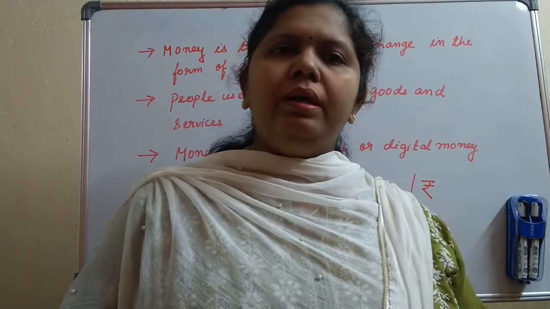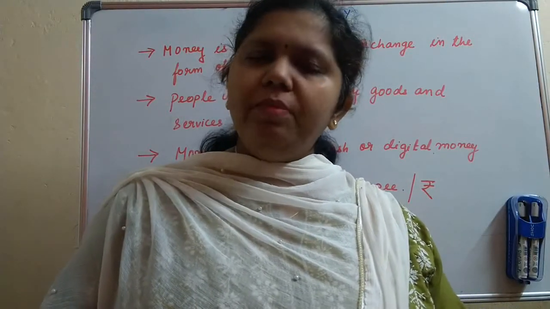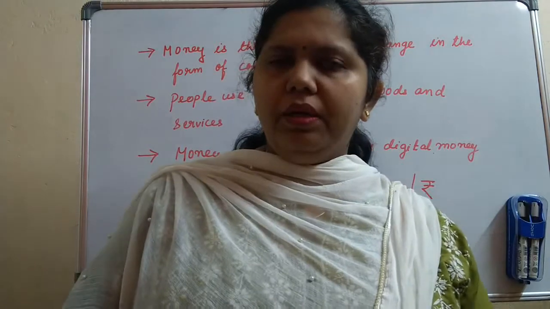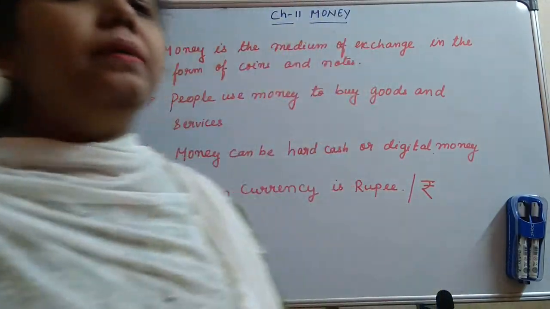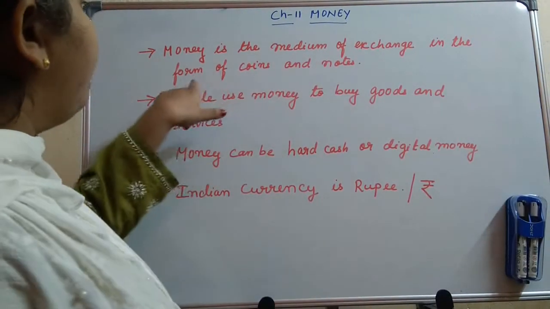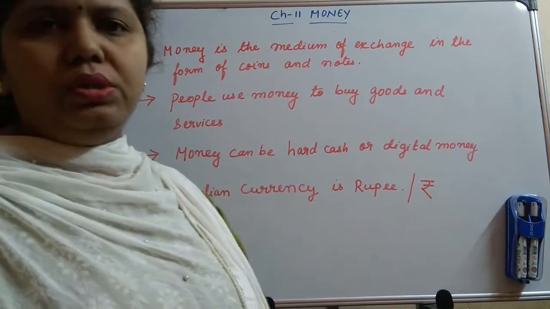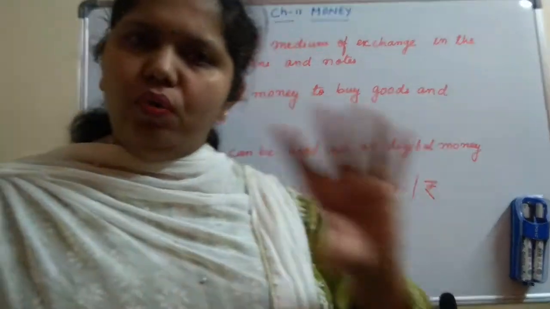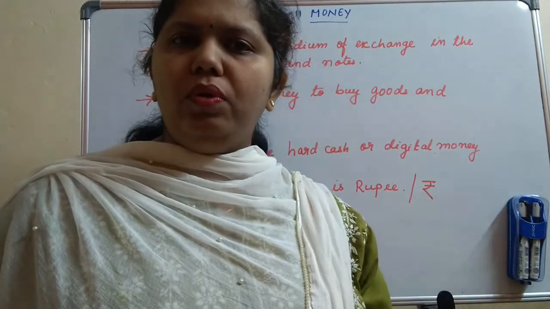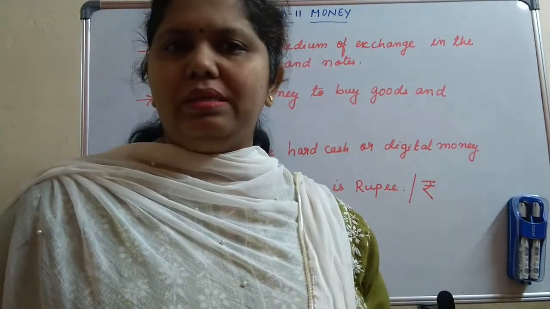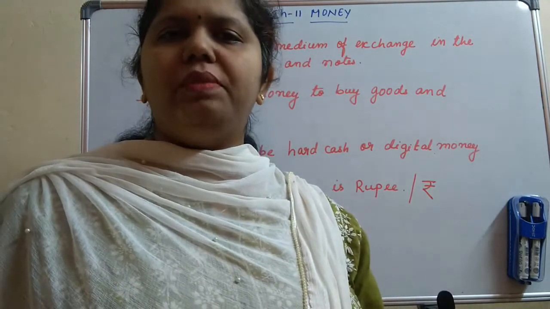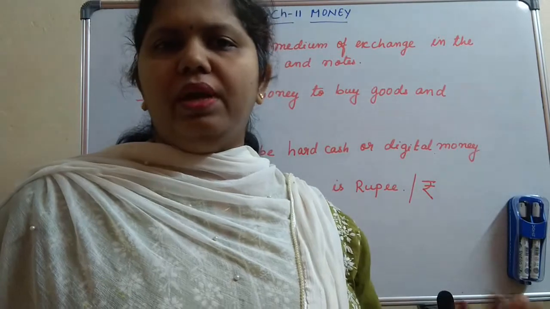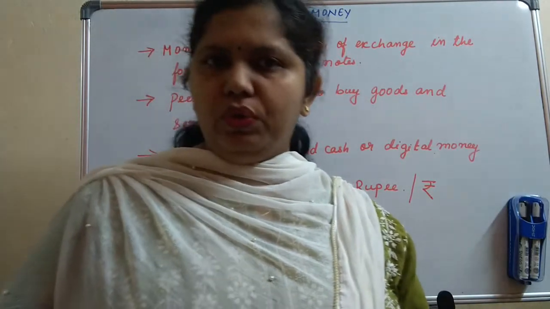So children, now let me give you some important points related to money. First thing is that why is money used? Money is a medium of exchange in the form of coins and notes. You have seen coins and notes. 100 rupee note, 10 rupee note, all this you have read in your lower classes, and you are seeing in your day-to-day life what kind of notes and coins we are using.